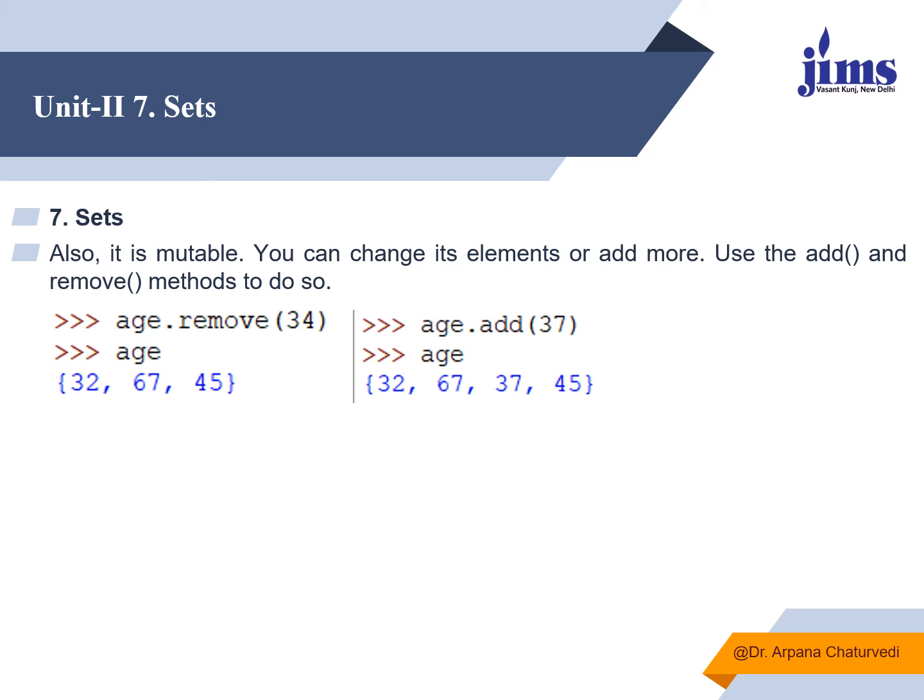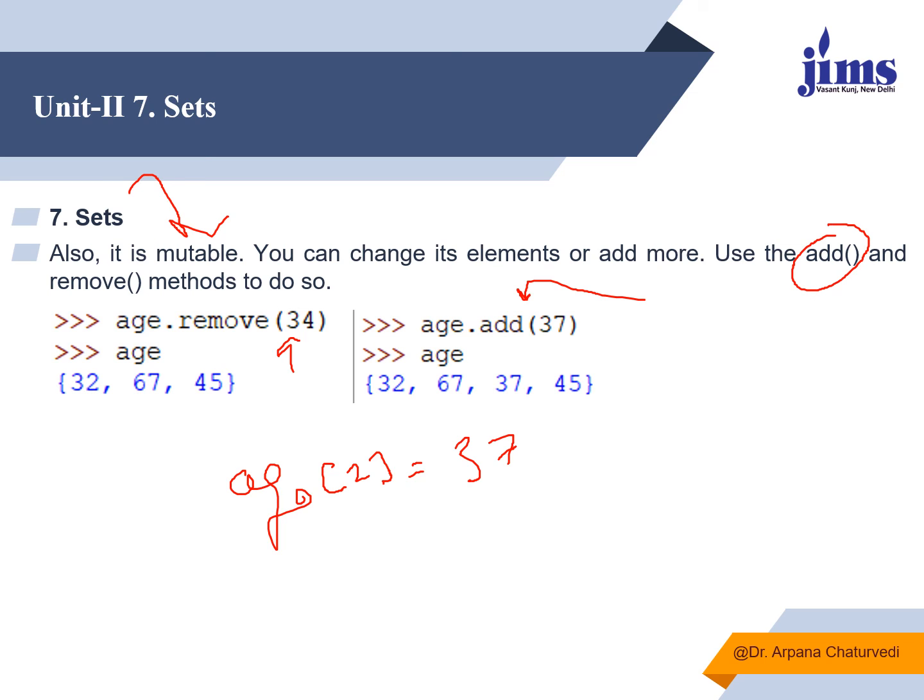This is another example. Sets are mutable. You can change any value. How can you change? You can say age.remove(34). It will remove the 34 value, and to add you will use the add function, that is age.add. As it doesn't support indexing, you cannot change the value by putting the index position like age[2] equals 37. You can't do this. You have to use either the add function to add a new value or the remove function to remove an existing value from the set.